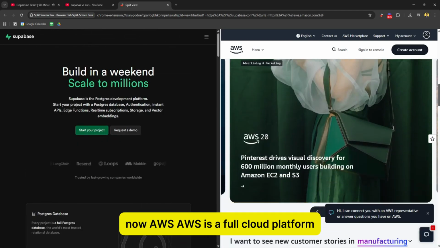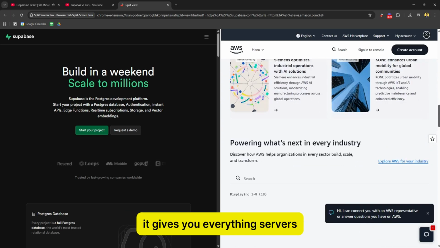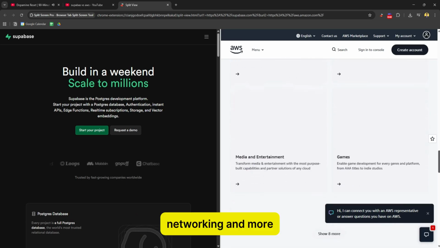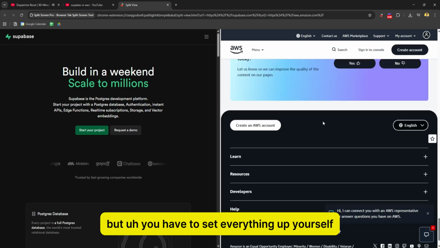Now, AWS. AWS is a full cloud platform. It gives you everything: servers, databases, storage, networking, and more. But you have to set everything up yourself.